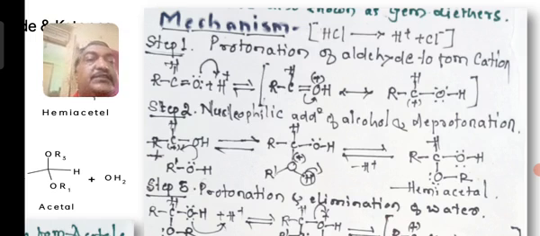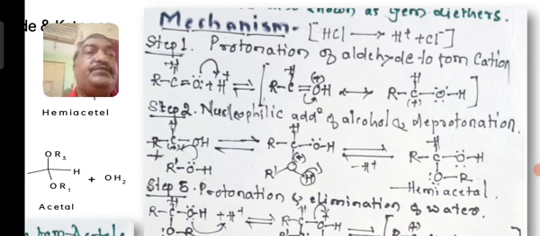Please remember this first step is very essential: protonation of the aldehyde to form a cation. The H plus present in the solvent system attacks the oxygen of RCH double bond O. The oxygen gets a positive charge, electron deficient like an electrophile.